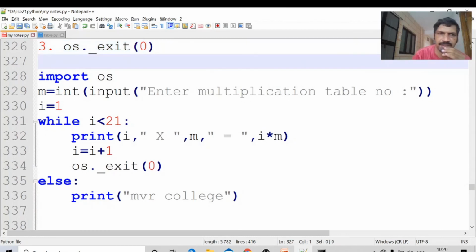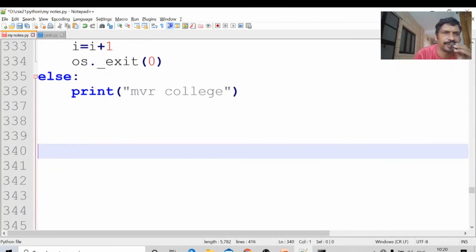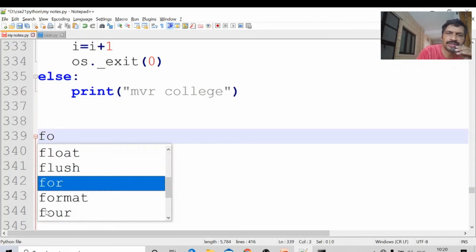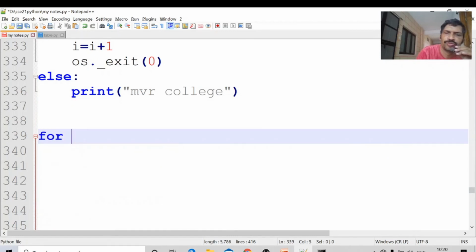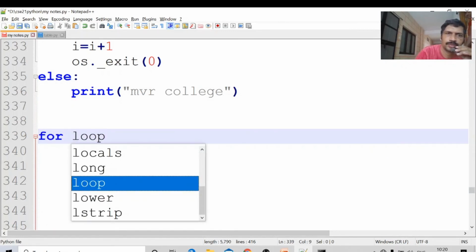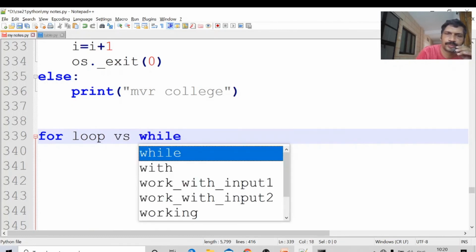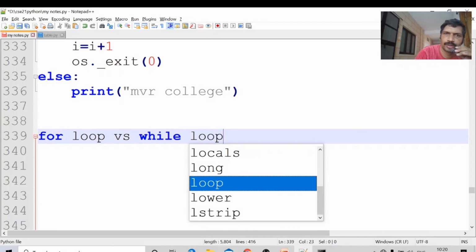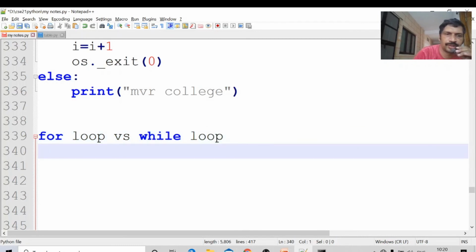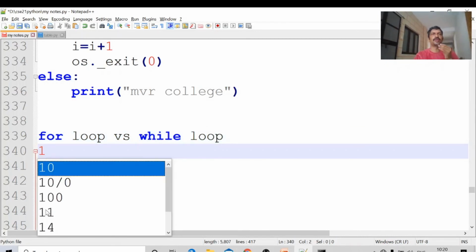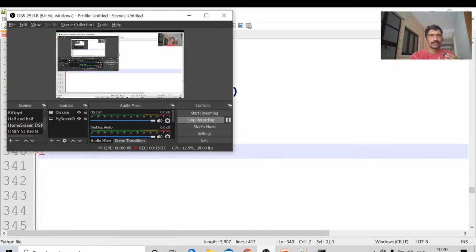Next, one of the frequently asked questions: what is the difference between for loop versus while loop? The for loop is executed when a list or range of values is available, and it is processed over that range.